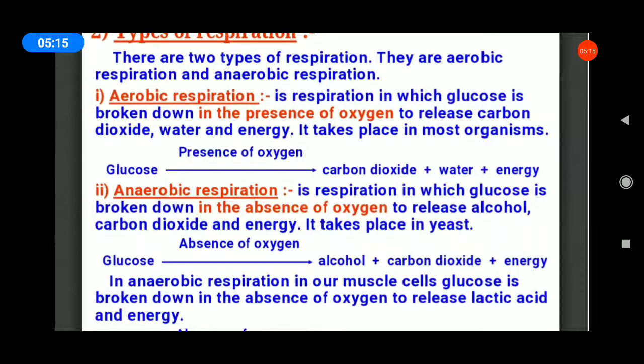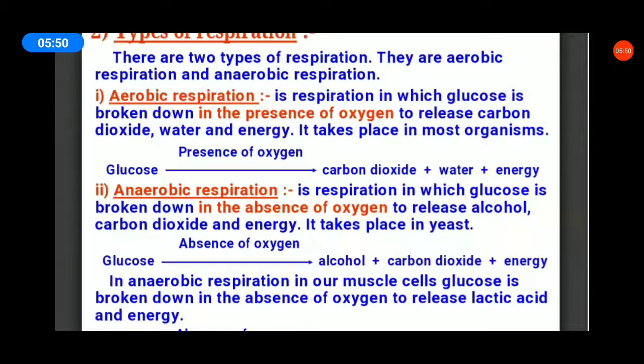Food can be broken down in the first way, aerobic respiration. Aerobic respiration means the breakdown of glucose occurs in the presence of oxygen. See the video, students. In aerobic respiration, glucose is broken down in the presence of oxygen to release carbon dioxide, water, and energy. It takes place in most organisms. The equation: glucose, in the presence of oxygen. The presence of oxygen means aerobic respiration. The absence of oxygen means anaerobic respiration.